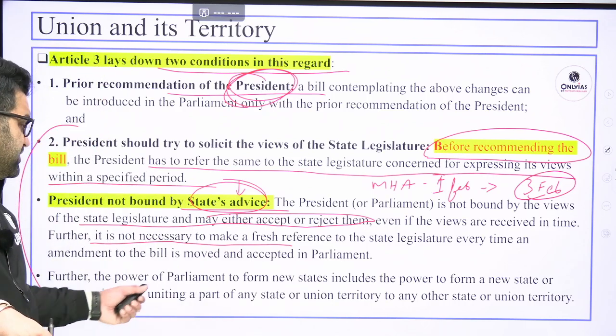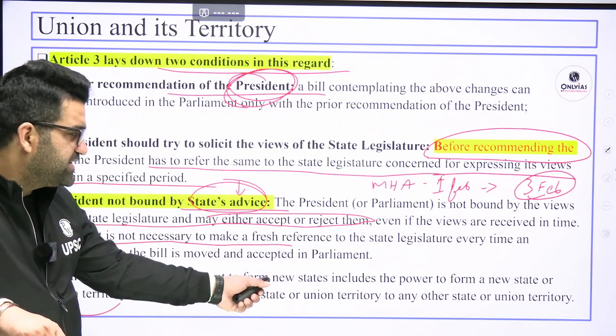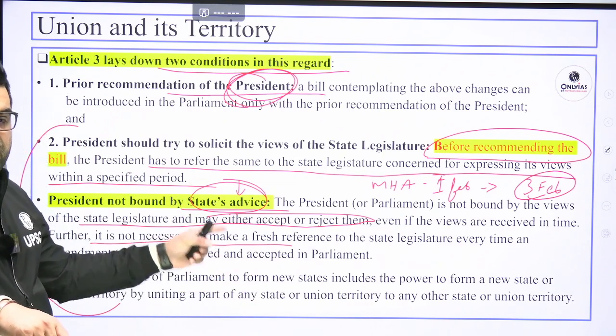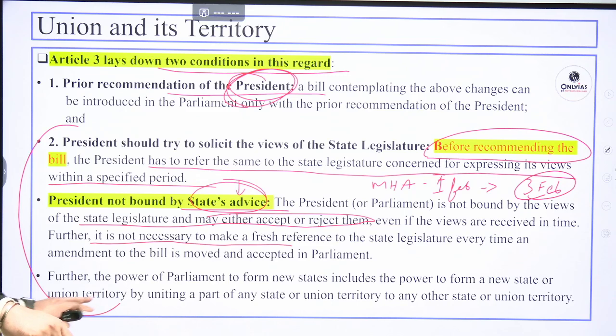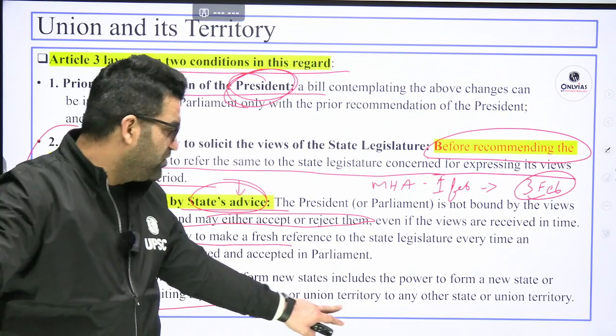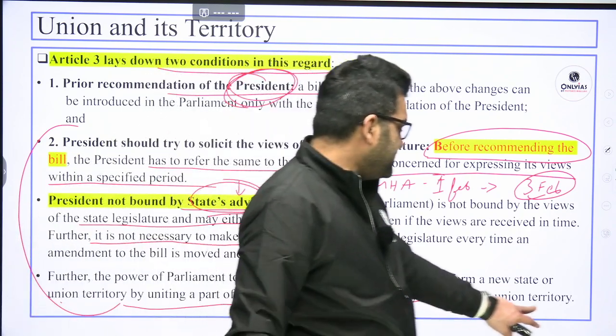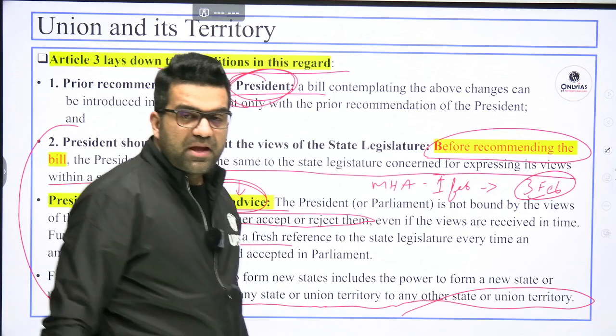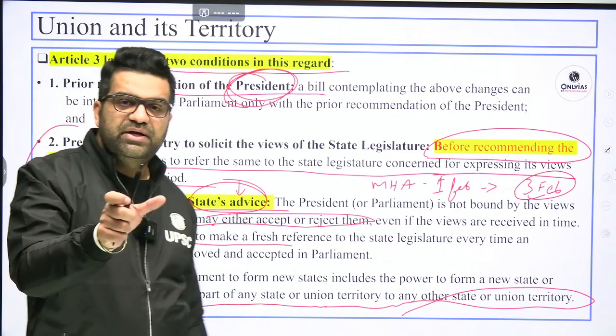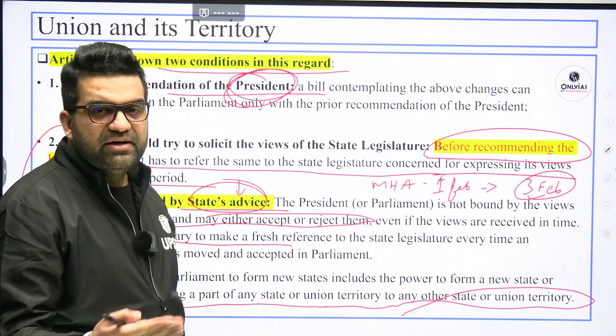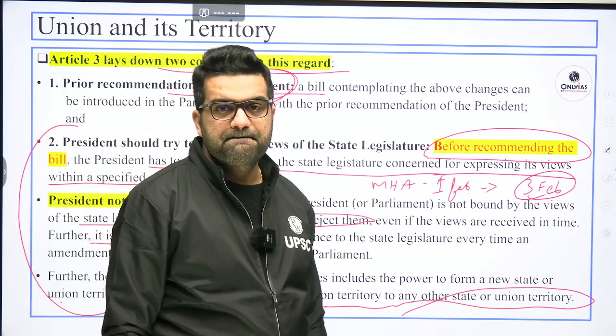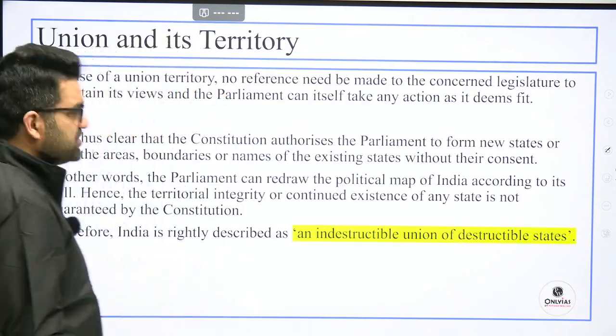Further, the power of Parliament to form new states includes the power to form a new state or union territory, like we did with Jammu and Kashmir, by uniting a part of any state or union territory to any other state or union territory. Uniting a part of a state to a union territory, okay, Chandigarh was carved out like this. Now Jammu and Kashmir recently.